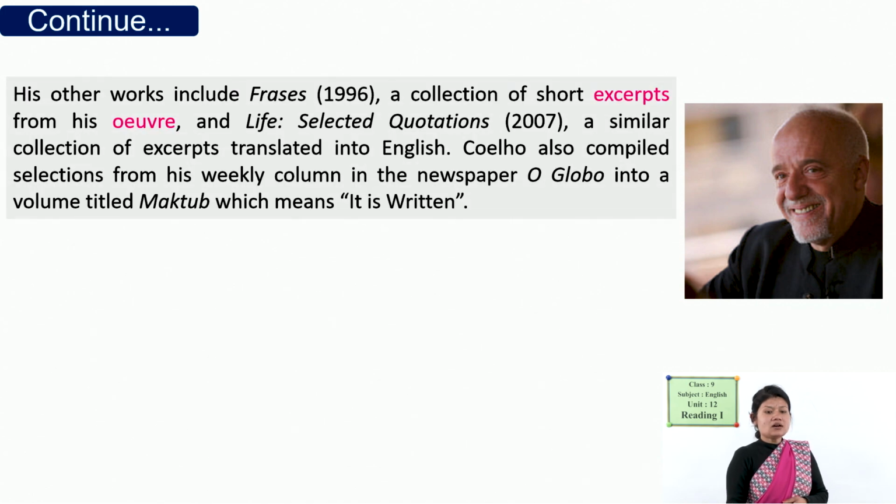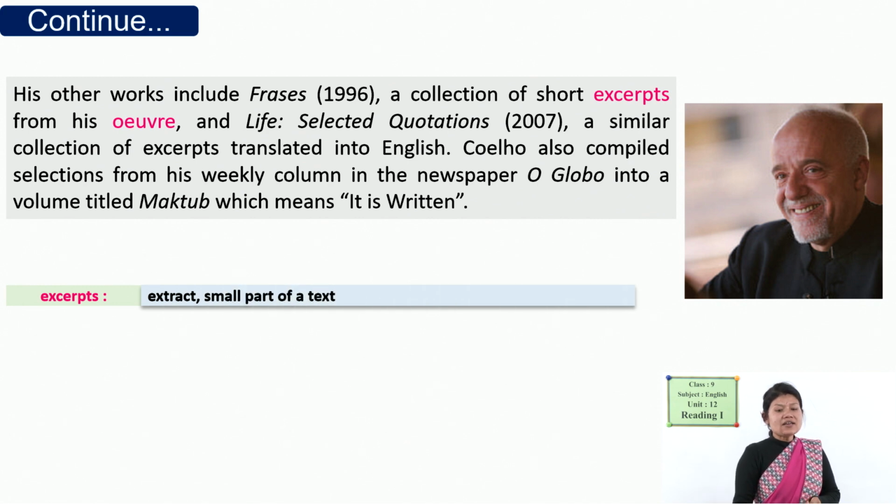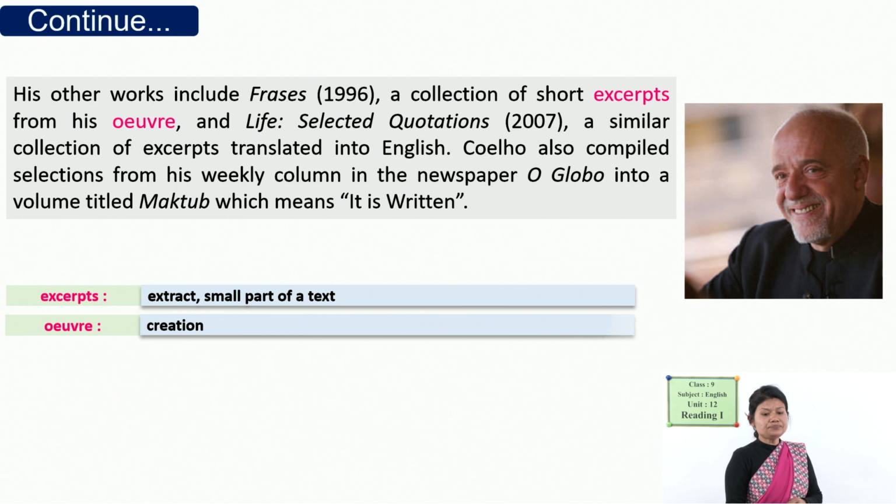Similarly, here are other works of his, like Phrases in the 1990s. It is a collection of his short excerpts, that means pieces of his creation. Okay, Obra means creation or kriti. So, next, Life: Selected Quotations, that was published in 2007. It is also a similar collection of excerpts like his Phrases, and it is translated into English as well.